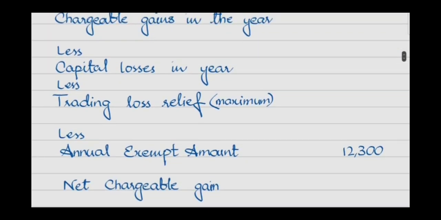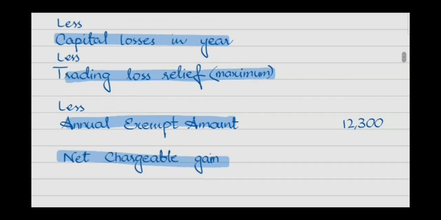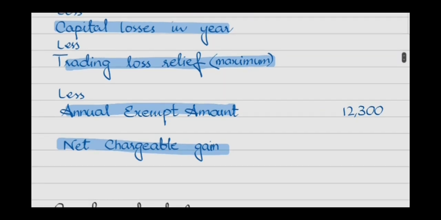How to calculate the net chargeable gain? It is a possibility that in a particular year you have sold some assets. Out of them, on some asset you have earned a gain, and on some asset you have sustained a loss. So first you have to consider the chargeable gain in the year, and then deduct capital losses in that year. Then you have to deduct the trading loss relief available, and that is maximum. Remember, no partial claim is allowed. And then you have to deduct the annual exempt amount, which is 12,300, and this will give you the net chargeable gain.